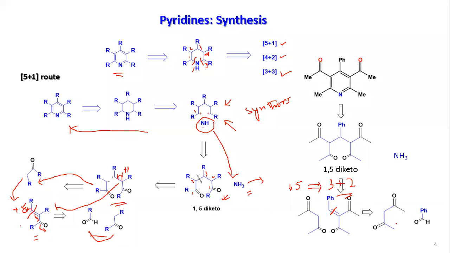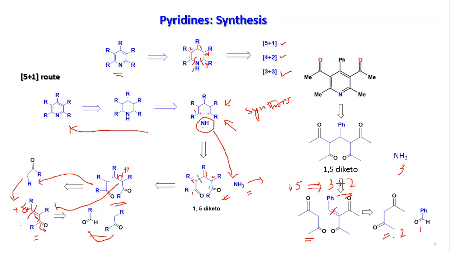So you have this one. What we find here, you have actual reagent. If you look at this reagent and this reagent, they are the same. So this is a 1,3-diketo compound, and this is an aldehyde. So one reagent is aldehyde, reagent number 2 is 1,3-diketo, and reagent number 3 is ammonia. So these three will react.